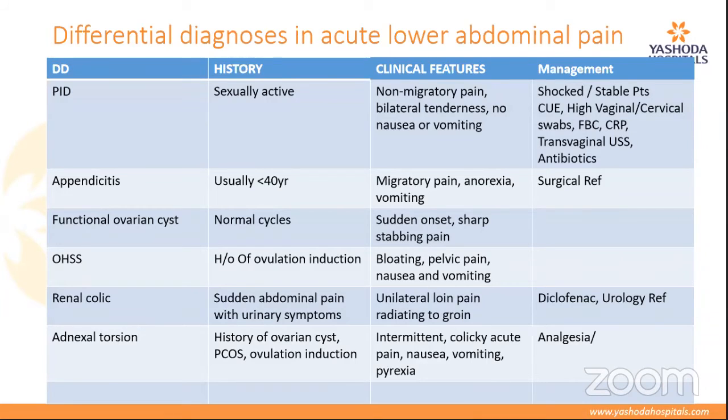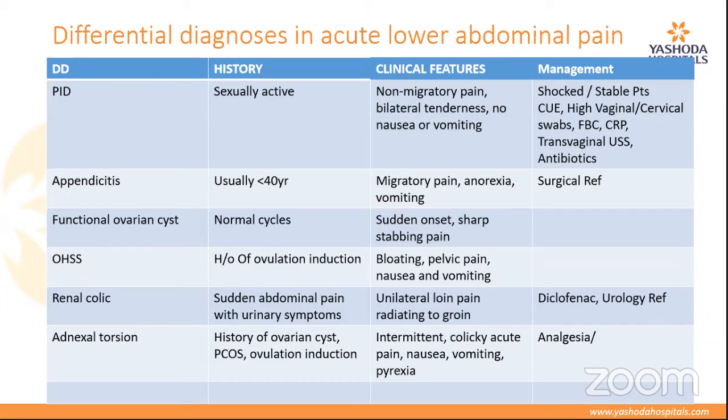They can present with bloating, pelvic pain, nausea, vomiting. Such patients can come with severe pain. Severe pain, sometimes it is misdiagnosed as ovarian torsion also. So it is essential that we get an early gynec referral and get the proper ultrasonography done and can manage the pain. Non-steroidal anti-inflammatory drugs can be given, and if the pain still doesn't subside, then opioids have to be given.